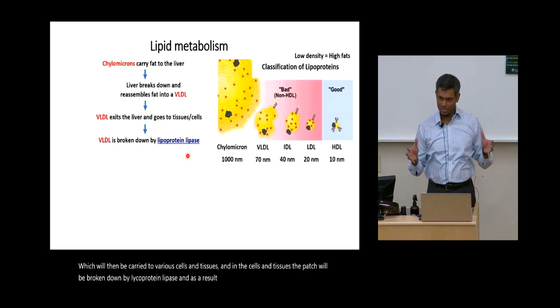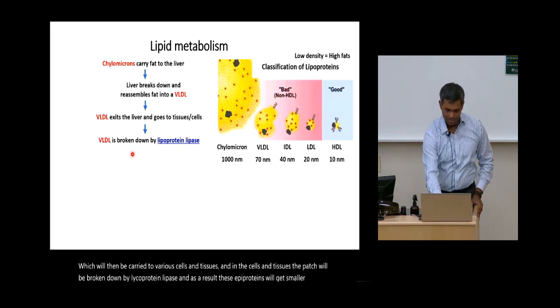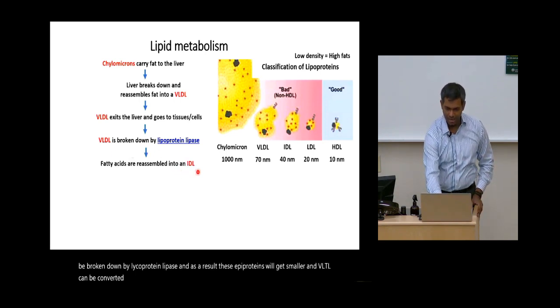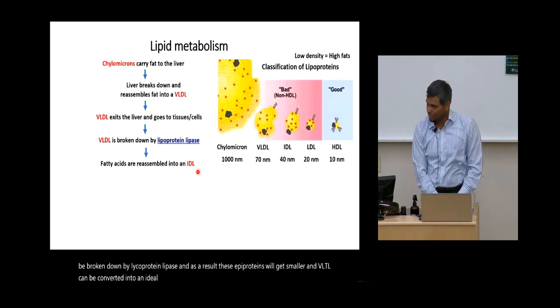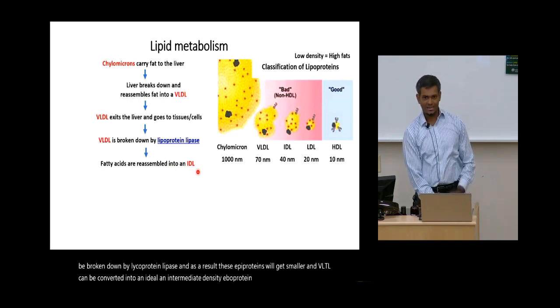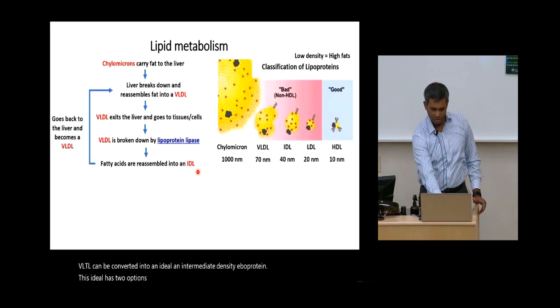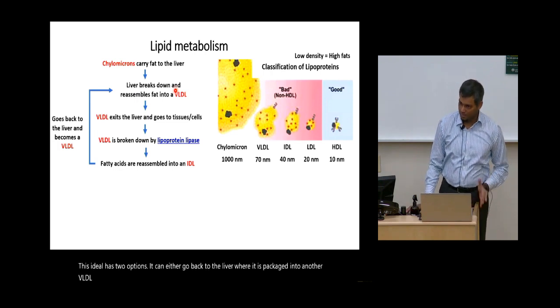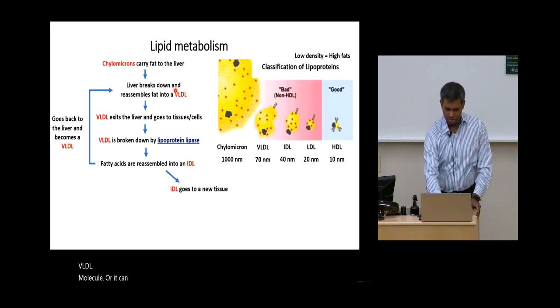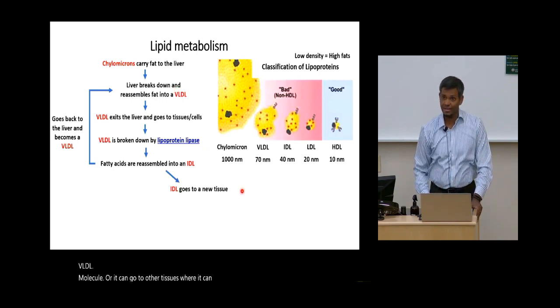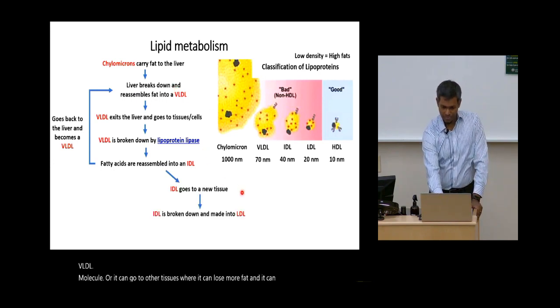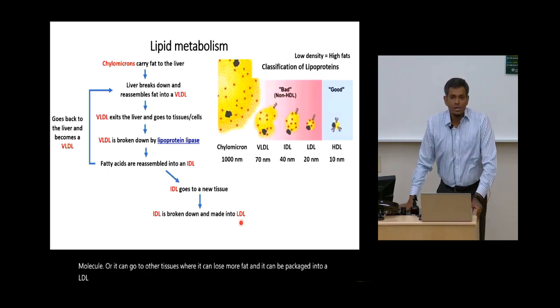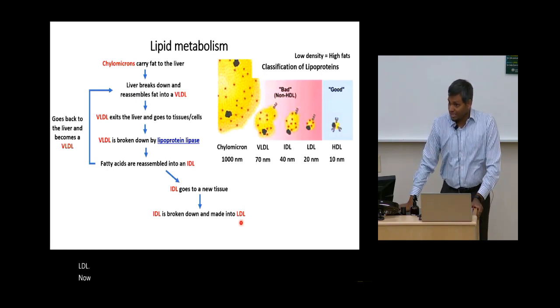As a result, these lipoproteins will get smaller, and VLDL can be converted into an IDL, an intermediate density lipoprotein. Now this IDL has two options. It can either go back to the liver where it is packaged into another VLDL molecule, or it can go to other tissues where it can lose more fat and be packaged into an LDL. Now LDL also has the same two options.